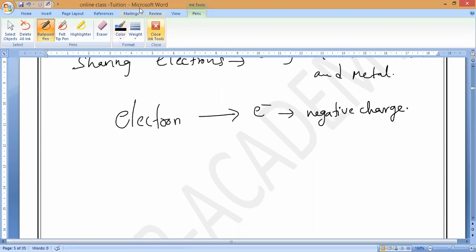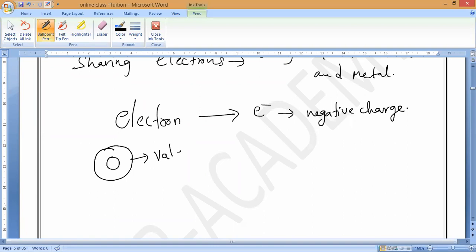The outermost shell, we call it the valence shell. And all of you should remember, the electrons present in the outermost shell are called valence electrons.